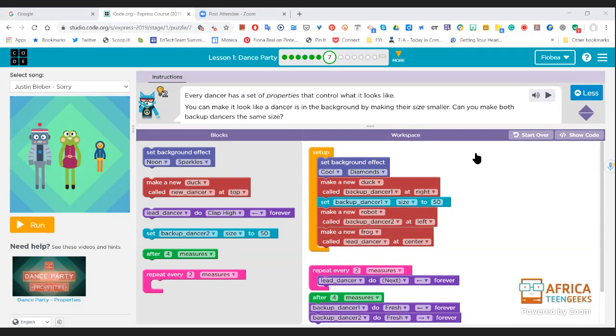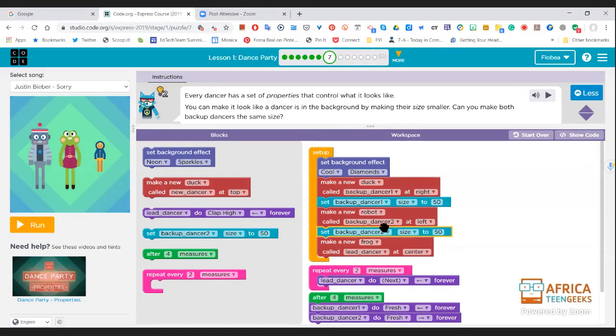Ma'am, I say we should put backup dancer 2. Okay, right. So we need to add another backup dancer, and where are we going to put that backup dancer? Under backup dancer 2, do fresh. Yes. Okay, because we made a new robot called Backup Dancer 2, and we're going to put it there, and it's size 50.